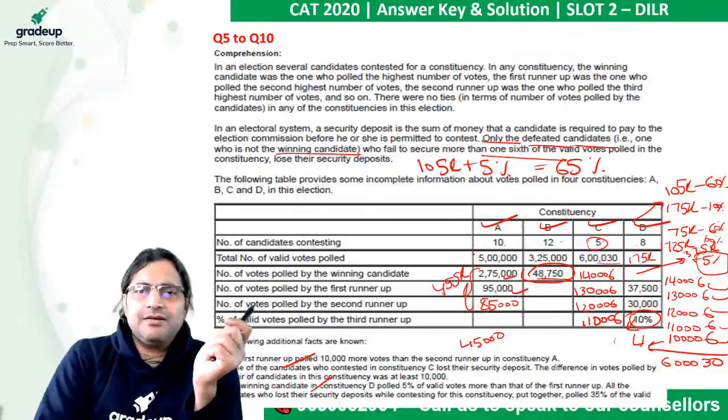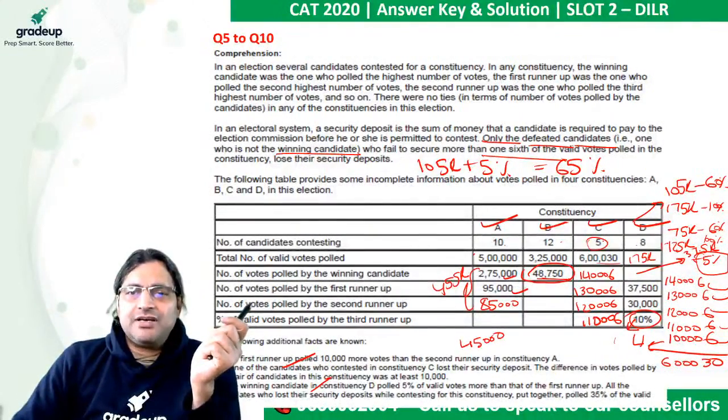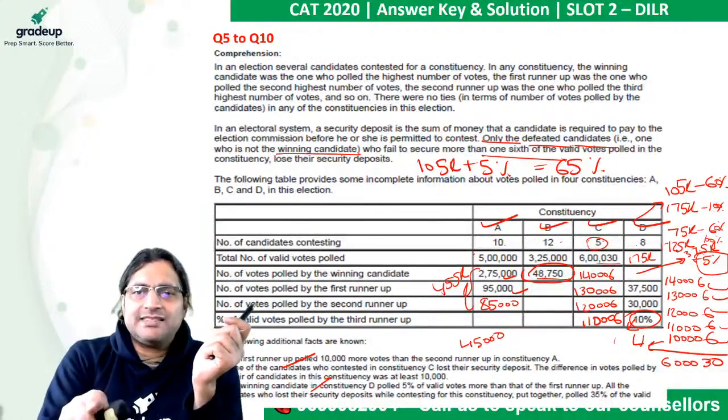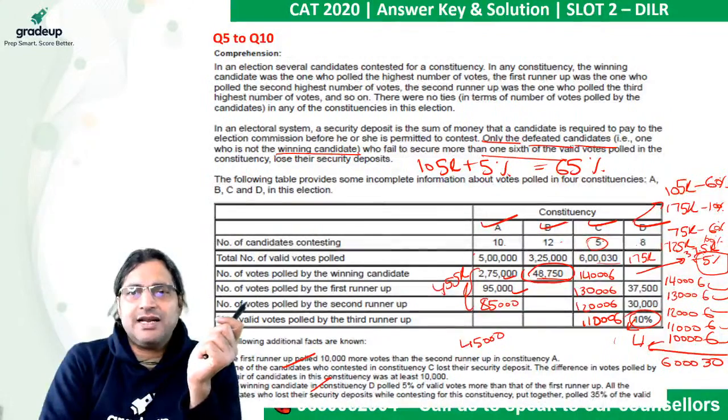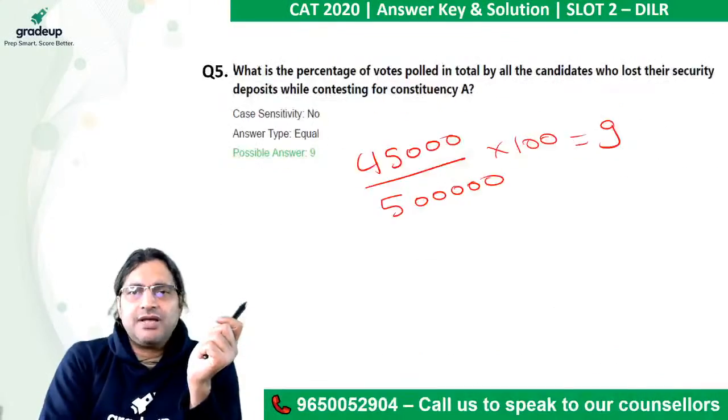Let's check it for B. For B, 3,25,000 and the winning candidate got 48,750, and the rest of them lost the security deposit. So the answer is 3,25,000 minus 48,750.